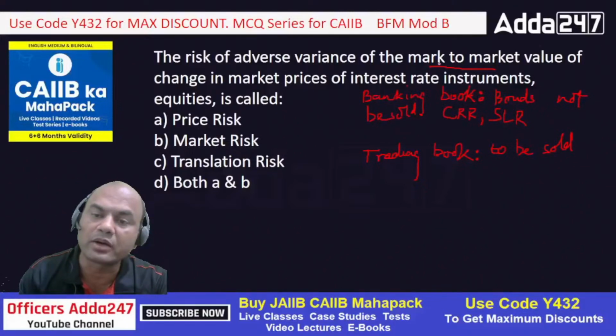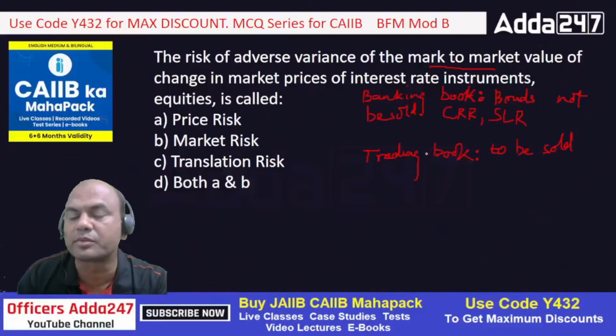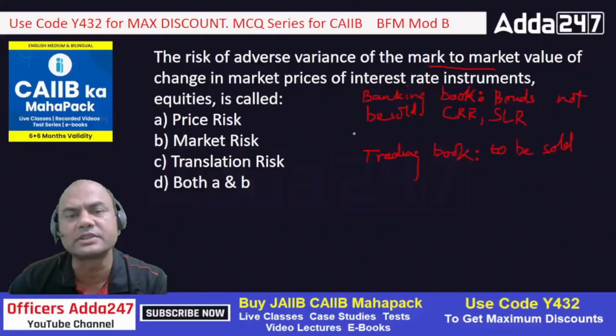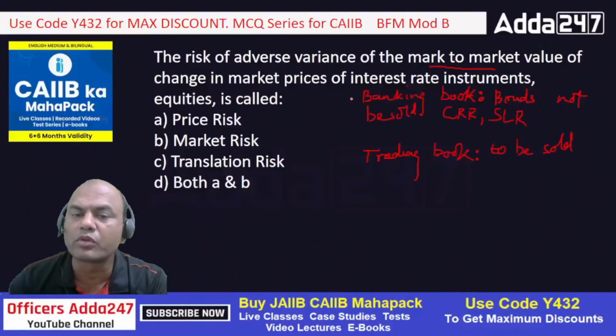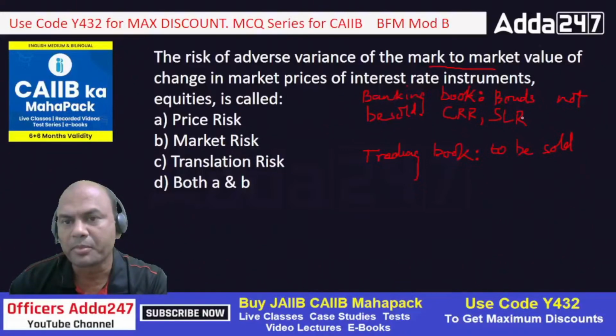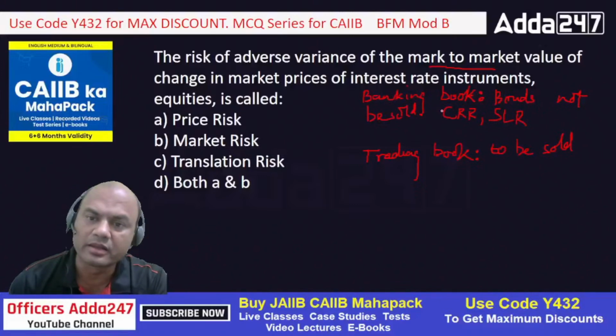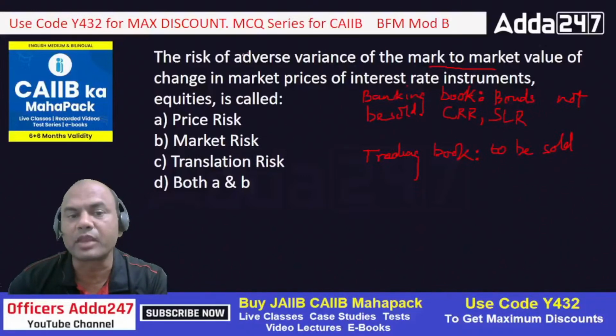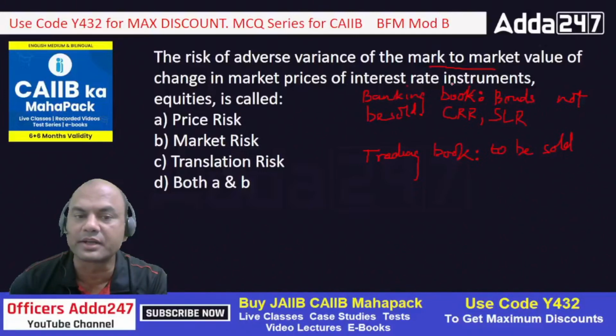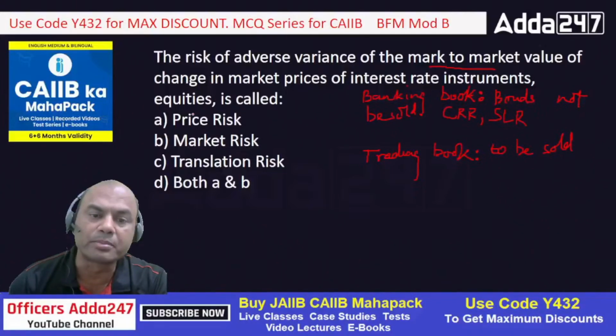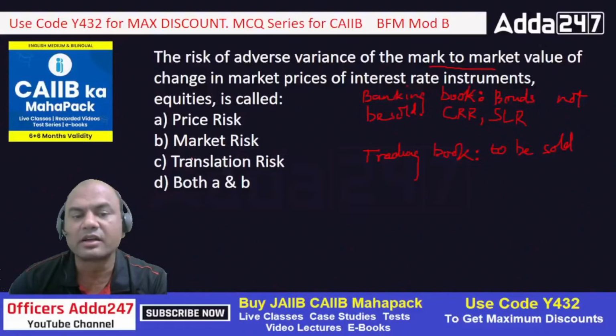Okay. So my mark to market means what? If the rate of the bonds changes drastically, the banking book won't be affected. Why? Because I don't have to sell them. If the market price of any bond is affected, it affects me only if I have to sell them. Here I don't have to sell them, but here it will be affected, right? So now the adverse movement in the mark to market value of the change in market price of the interest rate instruments, equities, is called: price risk, market risk, translation risk, or both A and B.